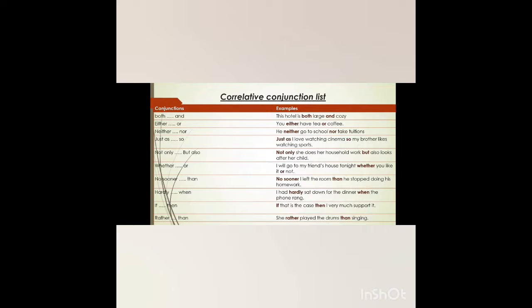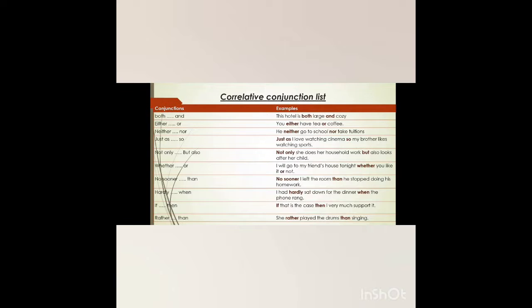Next, not only but also: not only does she do her household work, but she also looks after her child. Whether or: I will go to my friend's house tonight, whether you like it or not. No sooner than: no sooner had I left the room than he stopped doing his homework. Hardly when: I had hardly sat down for dinner when the phone rang. If then: if that is the case, then I very much support it. Last example is with rather than: she played the drums rather than singing.